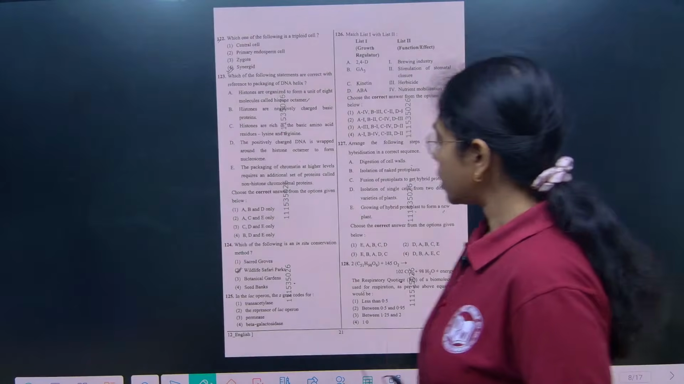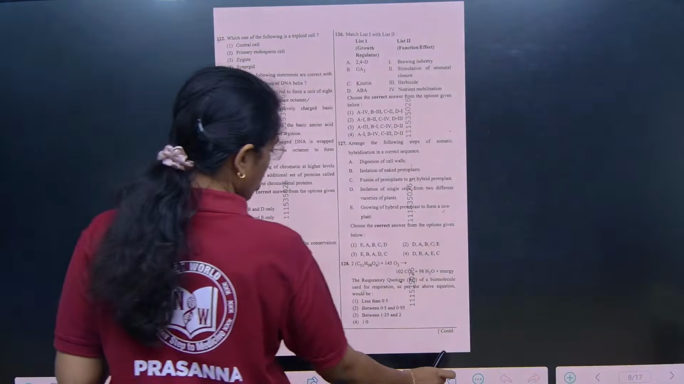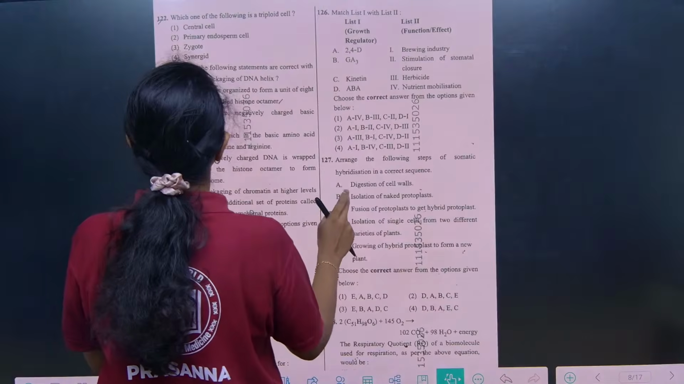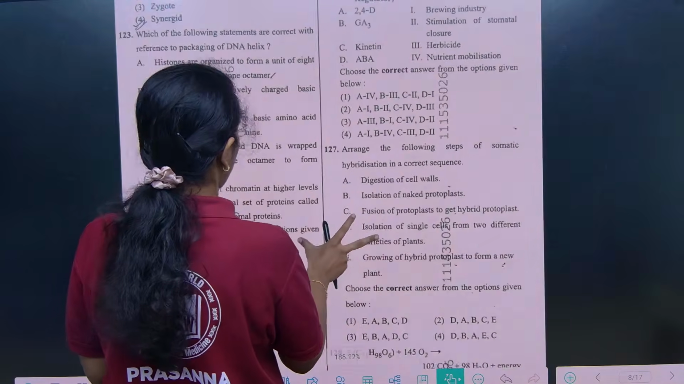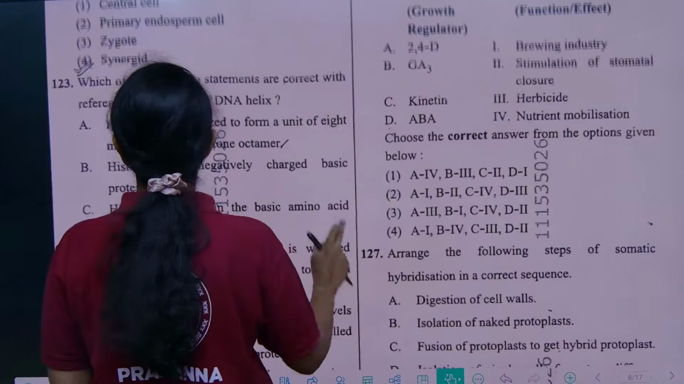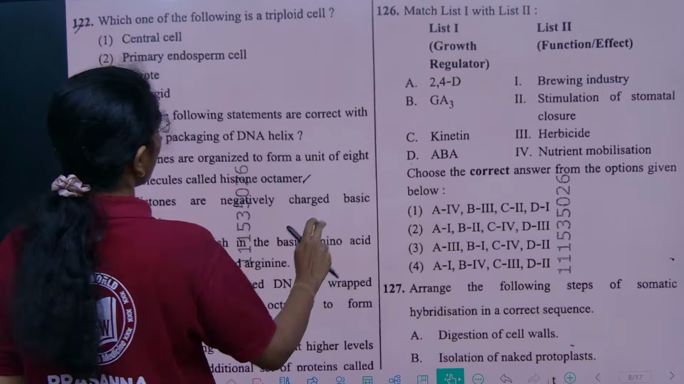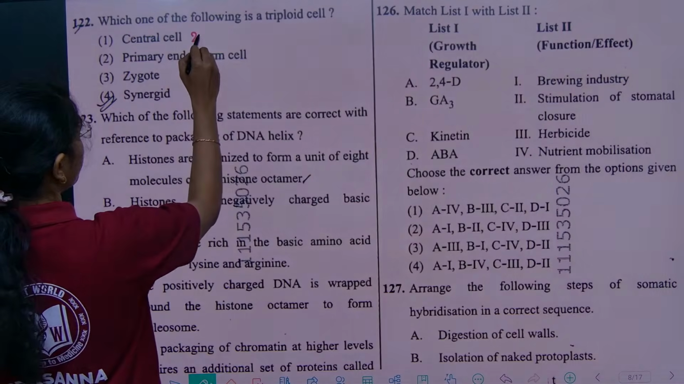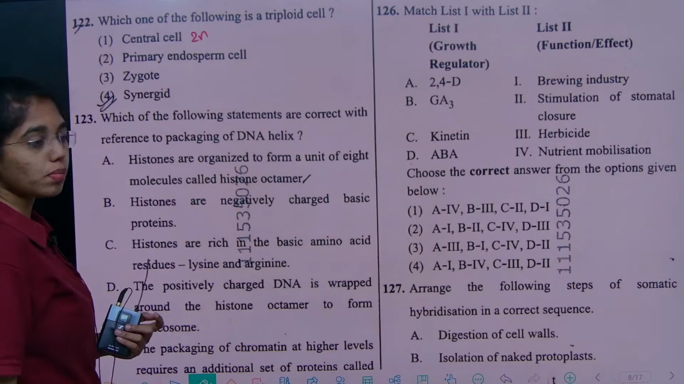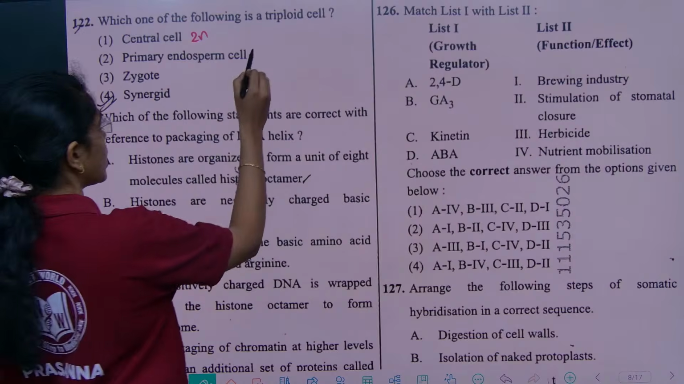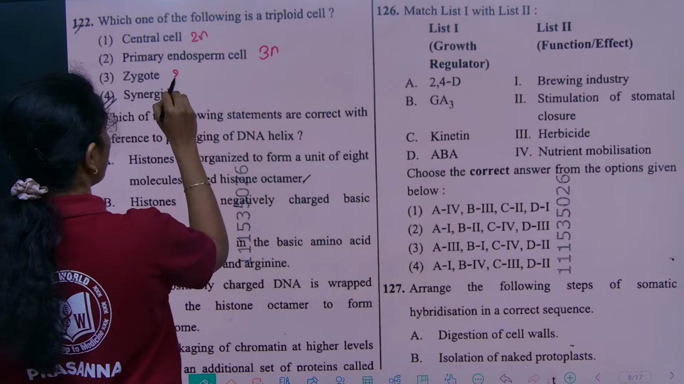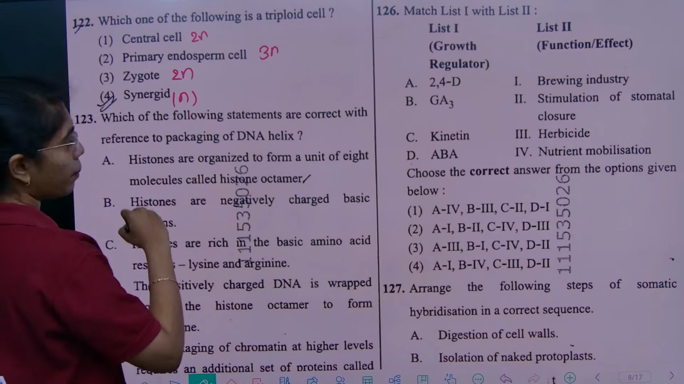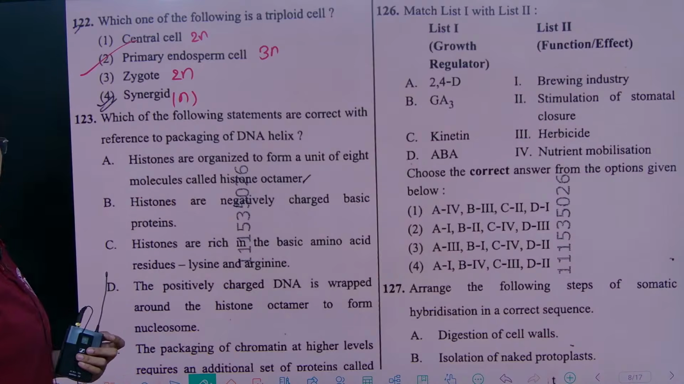Yeah, it is a direct question from sexual reproduction of flowering plants. Which one of the following is a triploid cell? Central cell is diploid, primary endosperm cell which is formed after fertilization is triploid, zygote is diploid, synergid is haploid. So the answer is option 2.